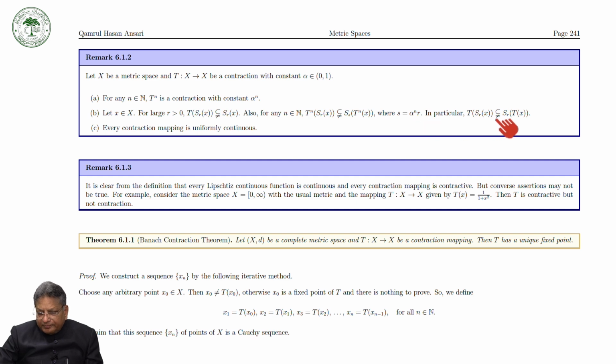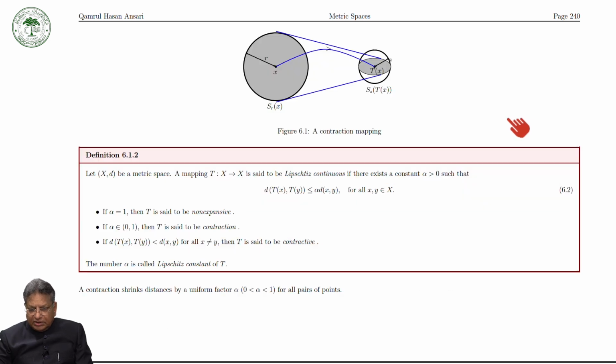In particular, you can see that the image of the open ball strictly lies inside the open ball with center at x and radius R. As we have seen here, the image of this lies in the open ball; it is not equal to this one, it strictly lies inside this open ball.